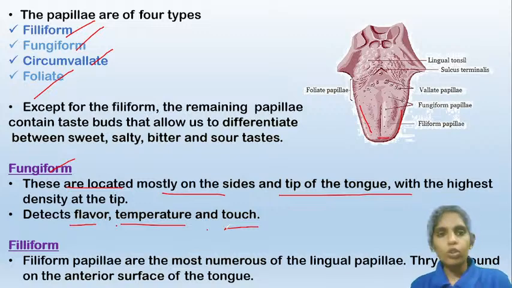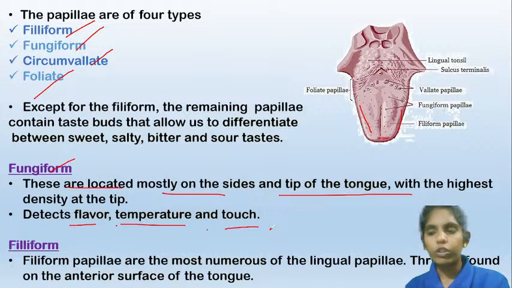So the function of these papillae is to detect the flavors, the taste of the food we eat, and also the temperature and the touch. So they have a sense of touch, temperature, and taste. These fungiform are present on the sides of the tongue and the tip of the tongue. Their function is to detect the flavor, temperature, and also the touch.